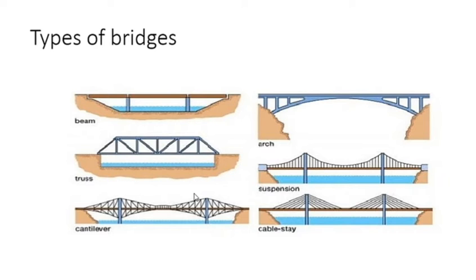Types of bridges: beam bridge, arch bridge, truss bridge, suspension bridge, cantilever bridge, and cable stayed bridge. We'll see one by one.